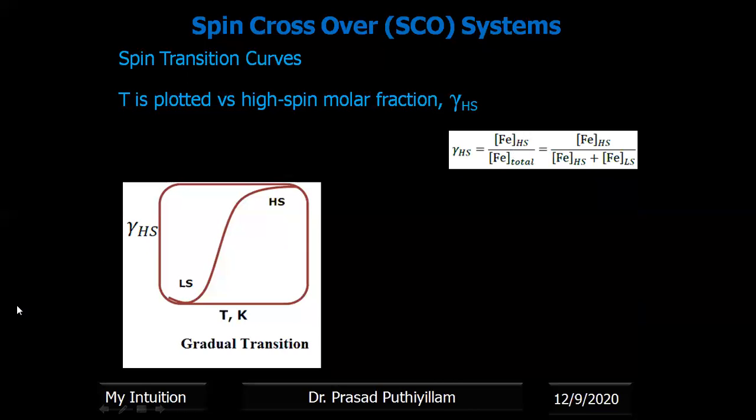If you take the first case, the gradual transition, the gradual transition curve is an indication that not all the metal centers within the complex are undergoing the transition at the same temperature. When we talk about a particular complex, say the iron 1,10-phenanthroline NCS complex, not only one molecule is there, so many complex molecules are there. So all the central metal ions are not participating in the transition in an equal manner. That's why all metal centers within the complex are undergoing transition at different temperatures. That's why we are getting a gradual transition.